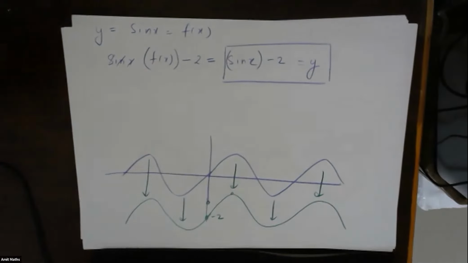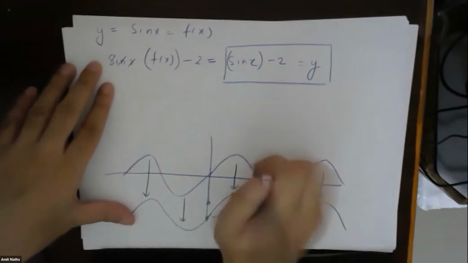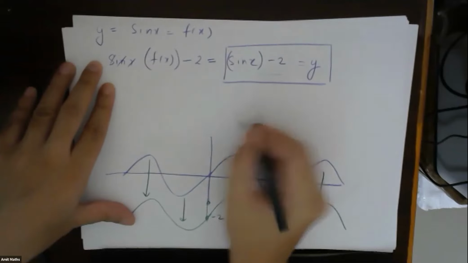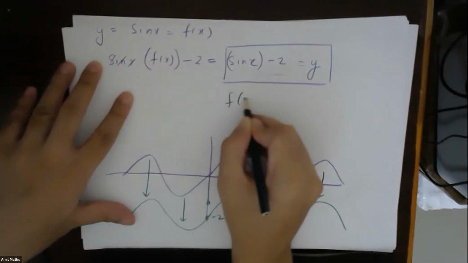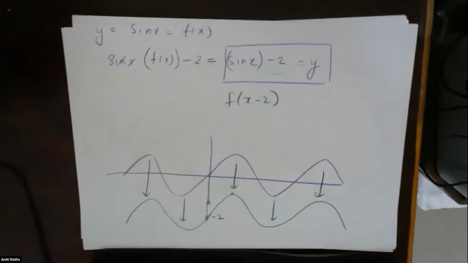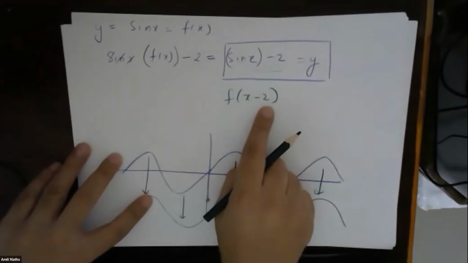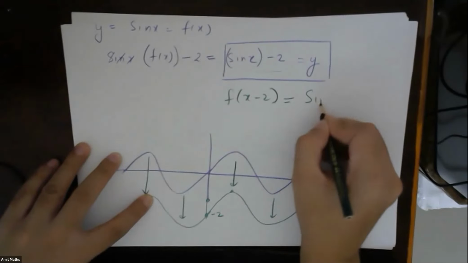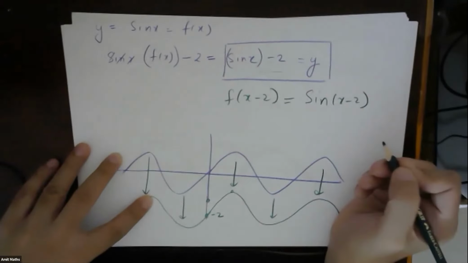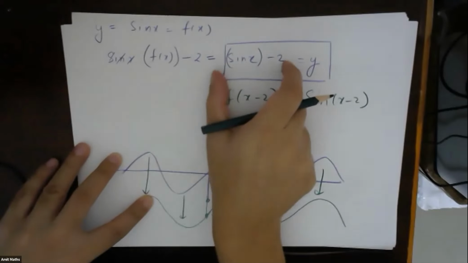Understood? One more thing. Can we write this whole thing, sin x minus 2, as f of x minus 2? No. Why? Because f of x minus 2 will be sine of x minus 2. Understood? This is different, this is different.